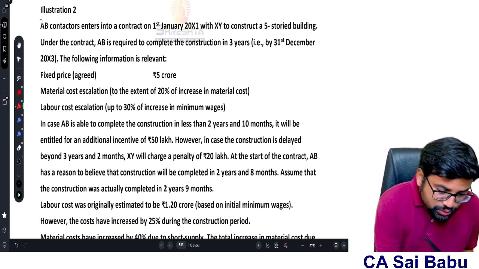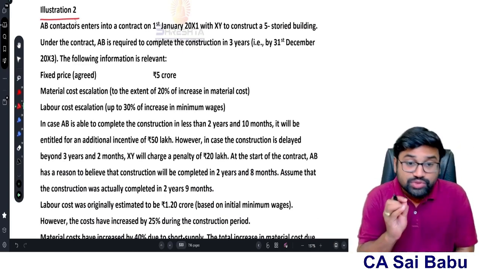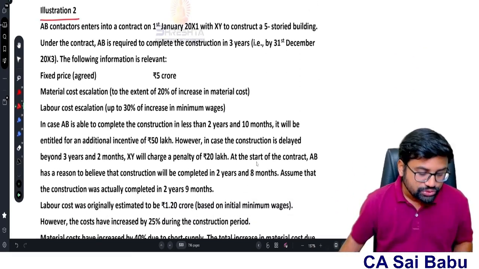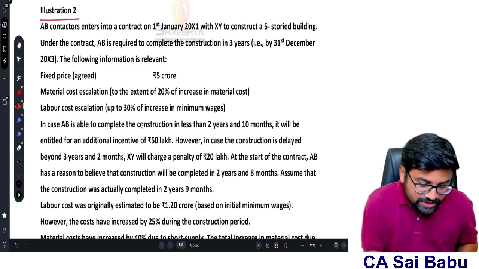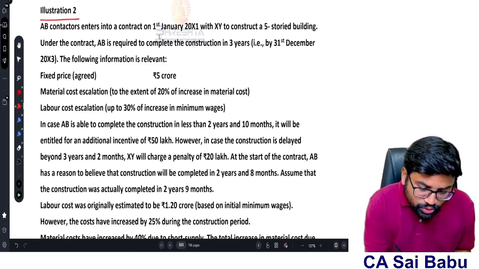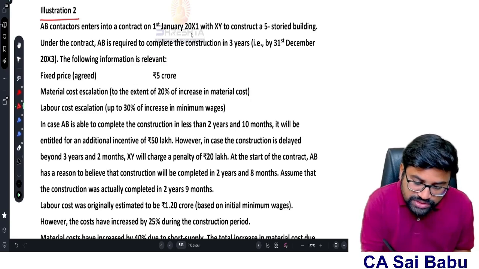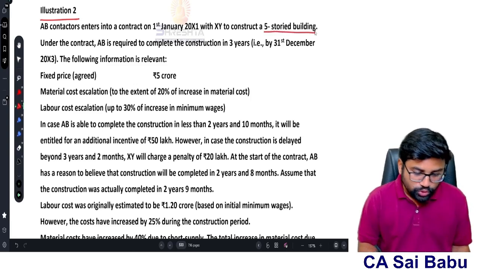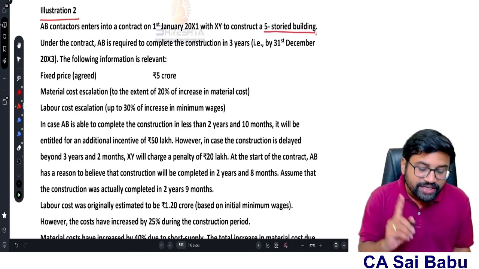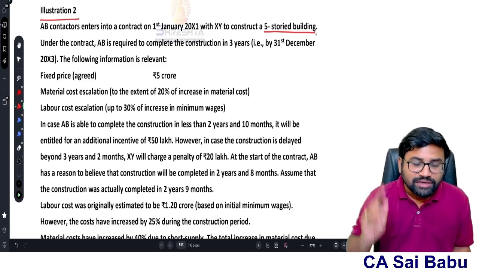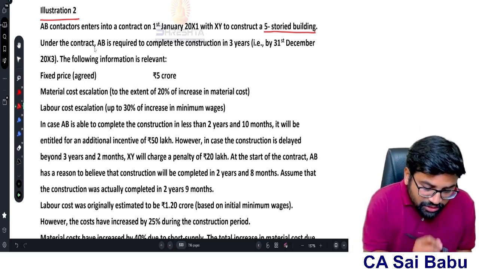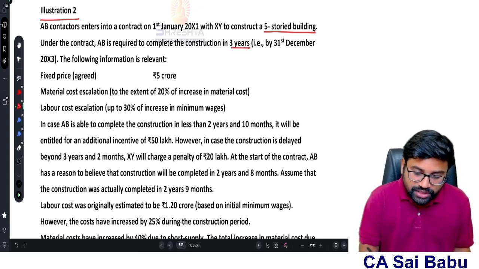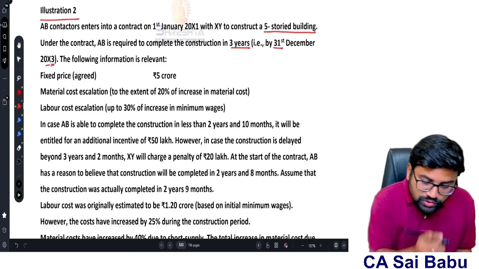Now illustration number 2, sir. See this question carefully. Very big question, so we will solve this question. AB Contractors enter into a contract on January 1st, 2011 with XY to construct a 5-storey building. Under the contract, AB is required to complete the construction in 3 years, that is, by 31st December 2013.